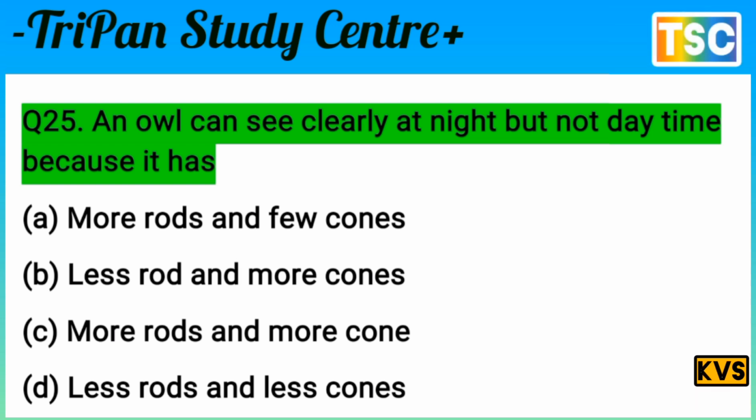The question is very interesting. An owl can see clearly at night but not at daytime because it has more rods and few cones. That is the right answer. A is correct. More rods and few cones. It means the A option is correct here. And this whole question is most important from the exam point of view, and also for competitive exams. That's important here. This topic was till here. We will do the next topic in the next part.